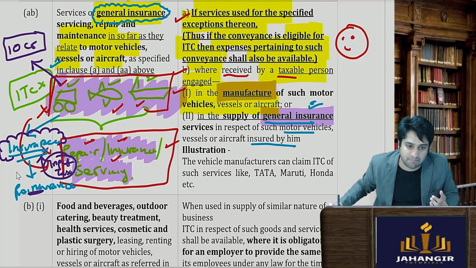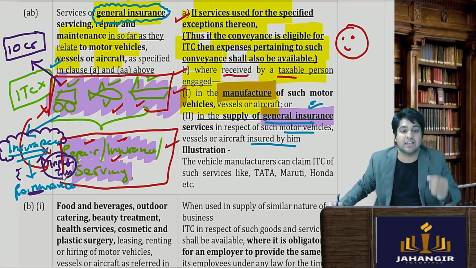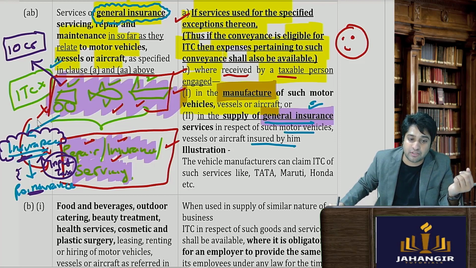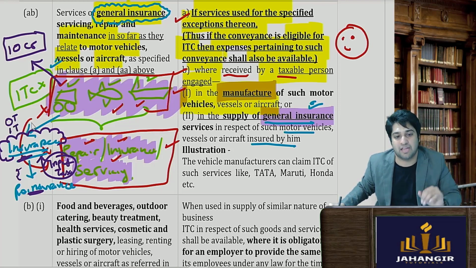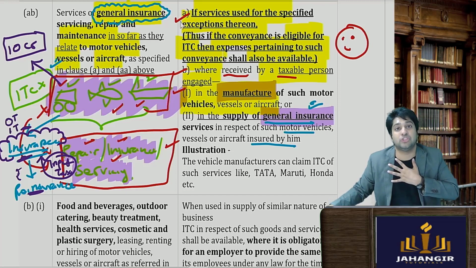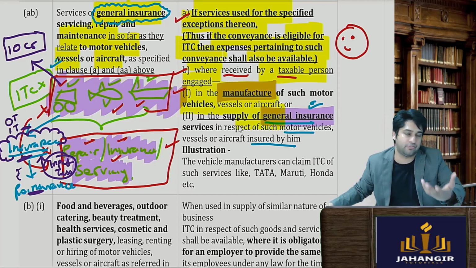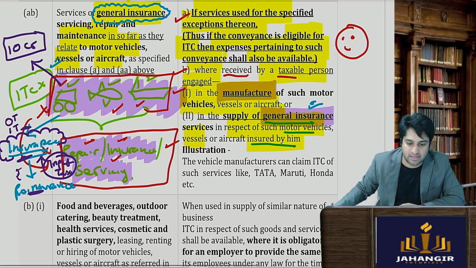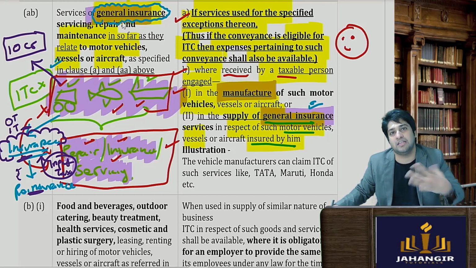So they make payments and they will have to make the payment along with GST, this insurance company, because they are availing the service. Then further they also get paid. So the output tax, when they sell the insurance, they also have certain previous insurances which they have taken. So they will take a credit of that. That is allowed. So let's read it. An insurance company who is in the business of insurance with respect to motor vehicles, vessels insured by them, I can take a credit of the insurance if I have done a reinsurance.